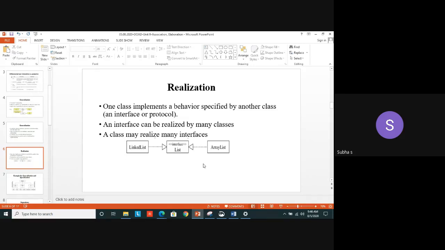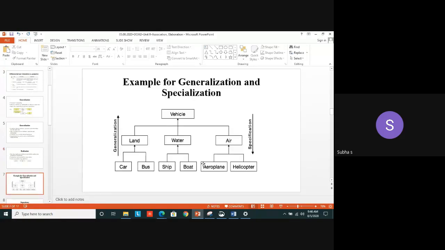Again, I repeat. A student can be involved in many clubs. Similarly, a club can have many number of students. These things are represented using realization. Okay. This is a simple example generally. I mentioned the doctor. An MBBS doctor, he can be a specialist, ENT specialist or anything.